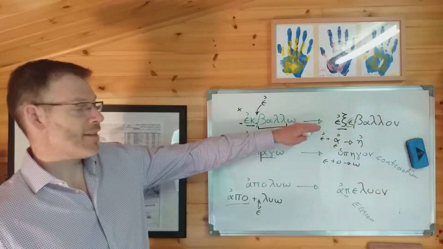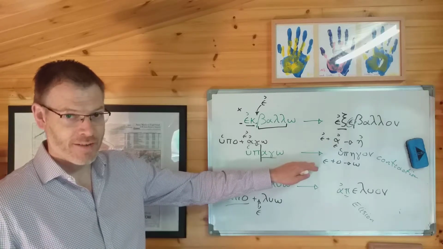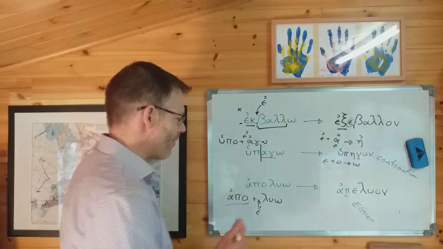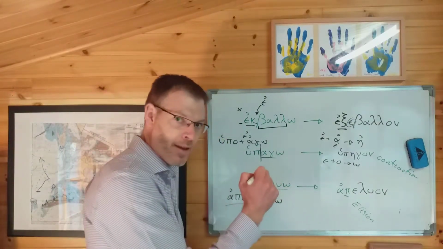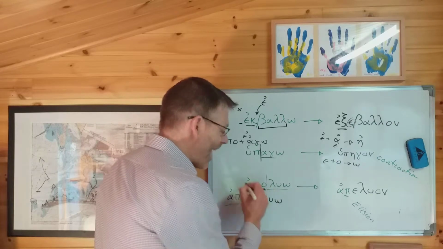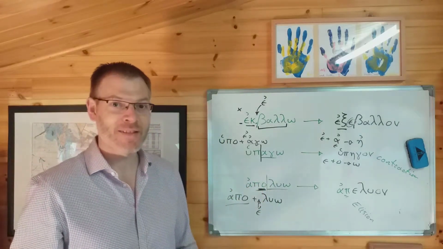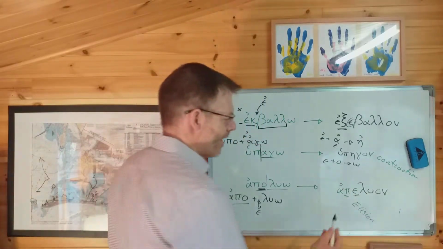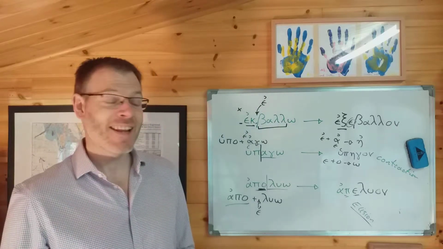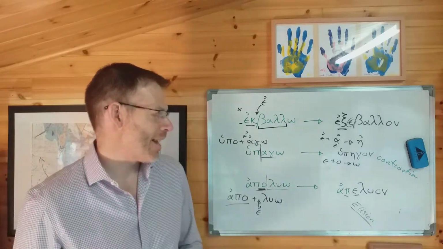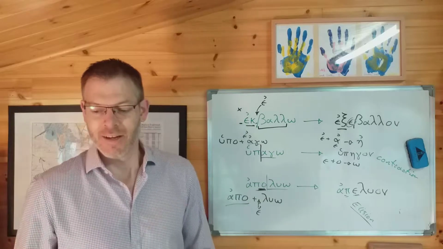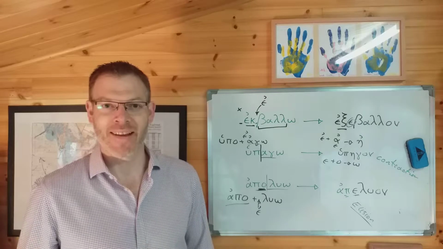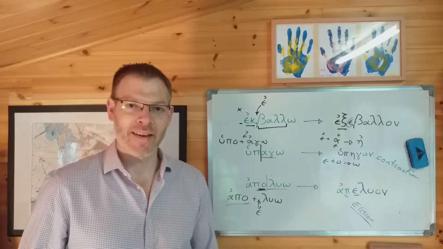So, beginning of the stem, the rule of contraction, and then thirdly, the rule of elision, which is not to do with there being a vowel at the beginning of the stem, but to do with there being a vowel at the end of the preposition. If there's a vowel at the end of the preposition, then once you've added the epsilon augment in the appropriate place, it elides or undergoes elision and leaves you, as in this case, with ap eluon. Okay, good. All right, so that's section 6.5, those little complexities that arise with adding epsilon augments to verbs when you're making the imperfect and the aorist.